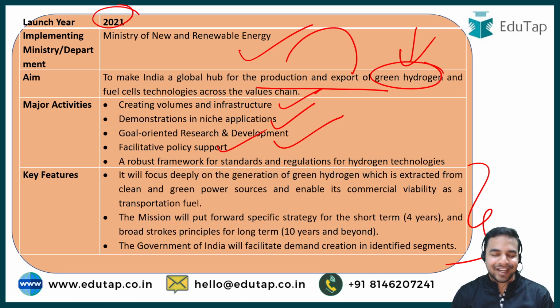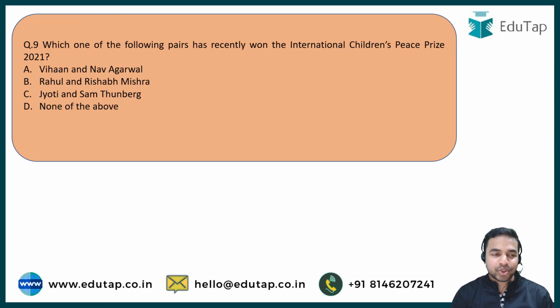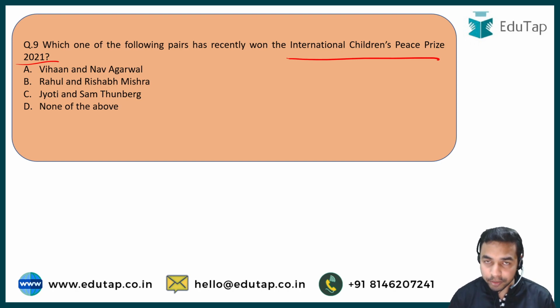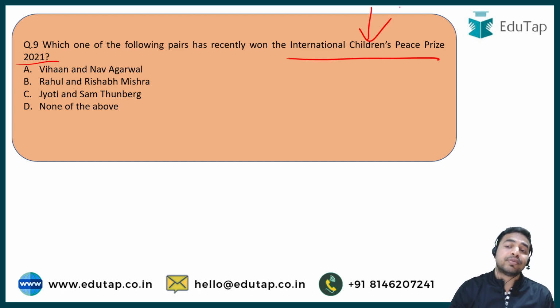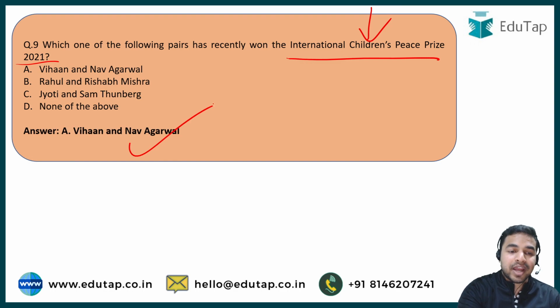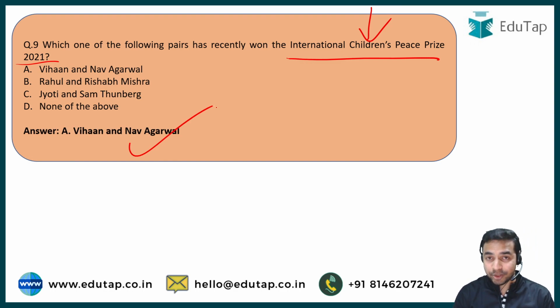And now we are moving towards the next question, which is here on your screen. So now the next question is a really very easy question, and you are required to tell me in the comment section below which one of the following pairs has recently won the International Children's Peace Prize 2021. And here the options are Vihan and Nav Agarwal, Rahul and Rishabh Mishra, Jyoti and Sam Thunberg, and none of the above. So please answer the question in the comment section below. You are required to identify the pair which has won the International Children's Peace Prize 2021. And the right answer to this question is option A, that is Vihan and Nav Agarwal. So that is the right answer to this particular question.